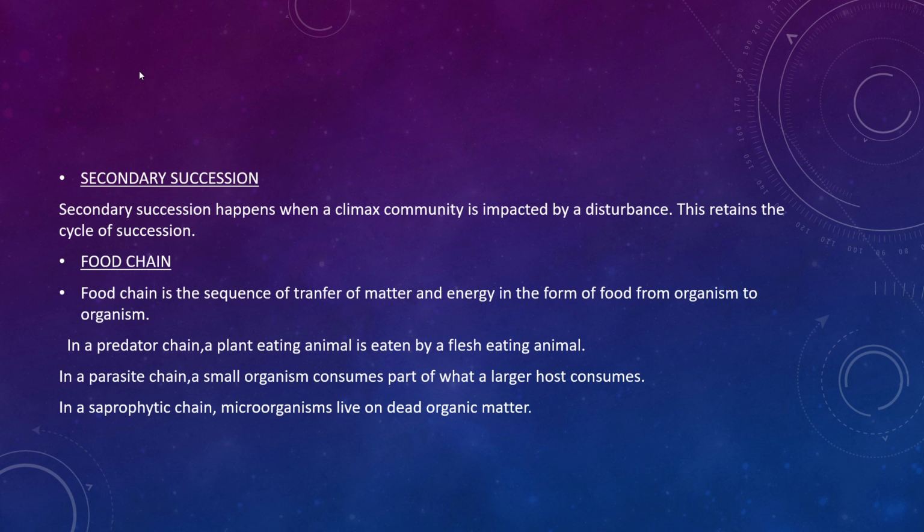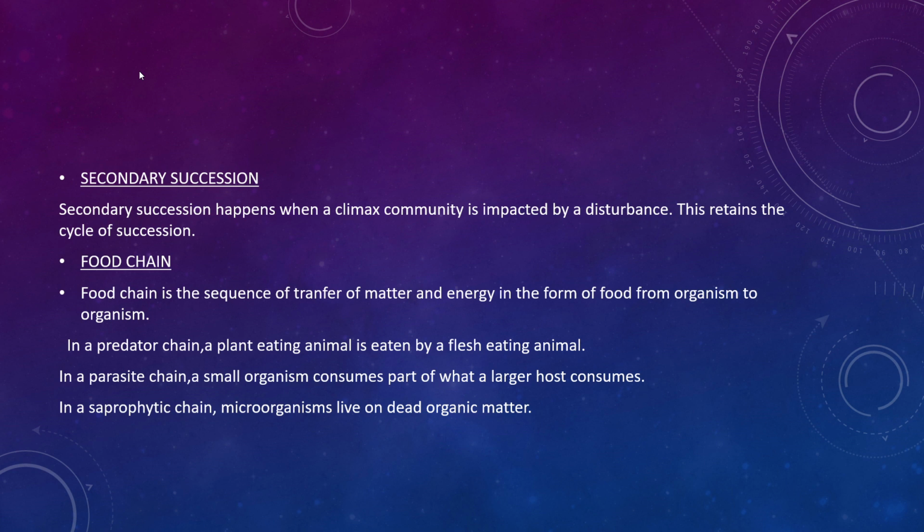Next, we can study food chain. Food chain is the sequence of transfer of matter and energy in the form of food from organism to organism. There are different chains. It can be a predatory chain, a parasite chain, or a saprophytic chain. An example, I will say a food chain.